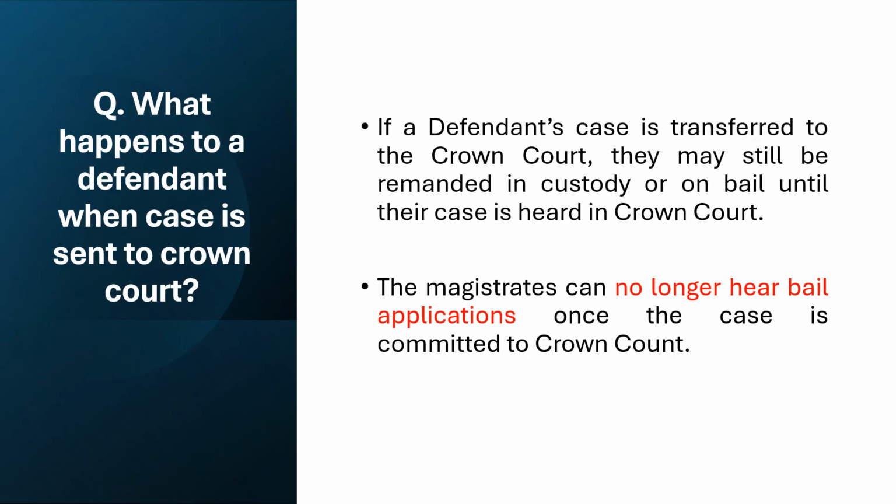What happens to a defendant when a case is sent to the Crown Court? If a defendant's case is transferred to the Crown Court, they may still be remanded in custody or on bail until their case is heard in Crown Court. So sometimes as a defence lawyer you have to warn the client that at the Magistrates Court you might be remanded. If your case is then sent to the Crown Court, it could be on bail or in custody, and bail would be with conditions or without conditions.